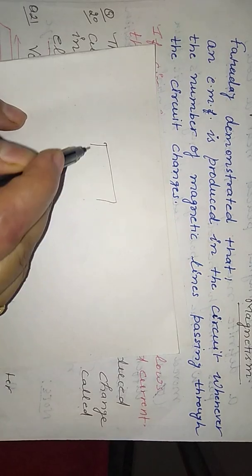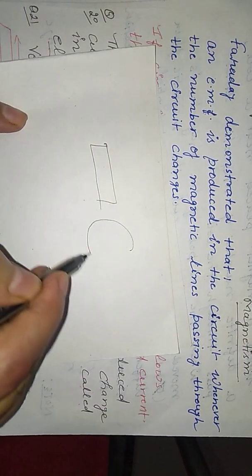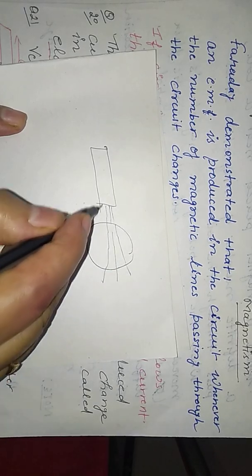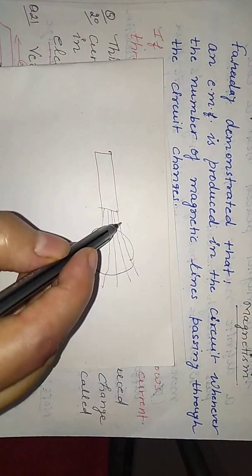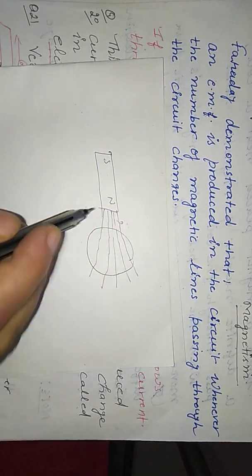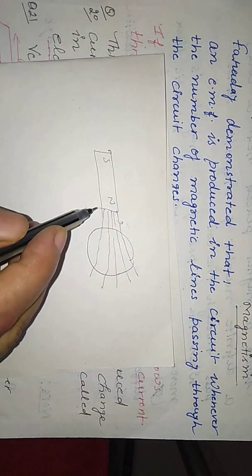Suppose we have a magnet here and this is a closed circuit, or we can say a coil. The magnetic field lines, suppose north and south, will go like this. If we move this magnet towards or away from the coil, then what will happen?